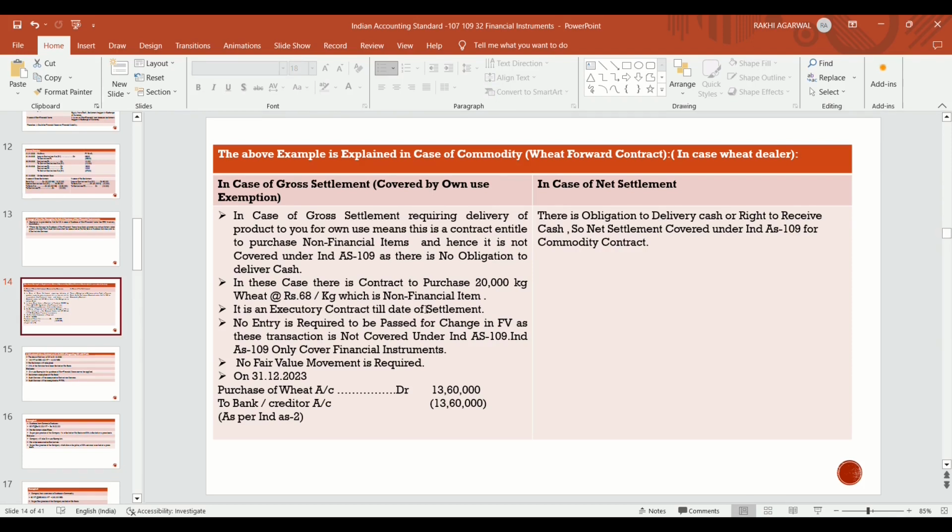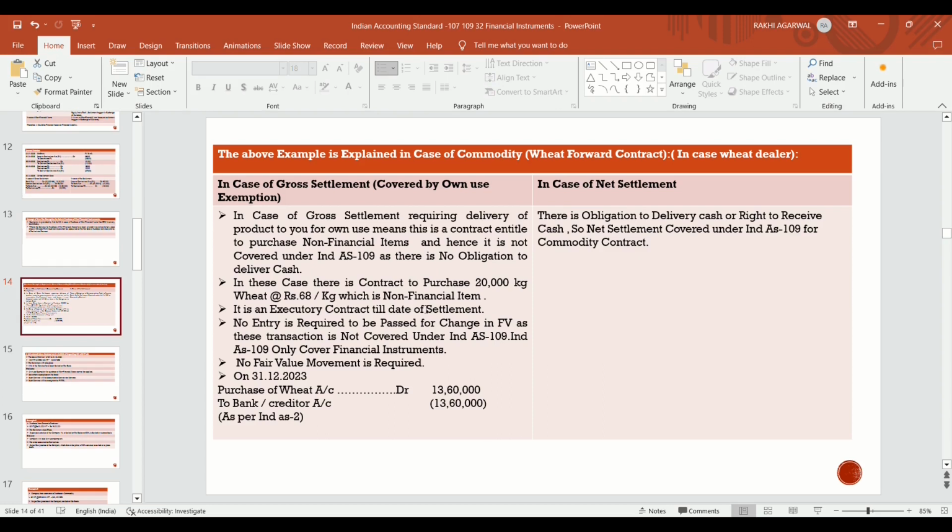They have provided an own use exemption to items covered for the purchase of non-financial items, and it is not covered under Ind AS 109 as there is no obligation to deliver cash. In this case, there is a contract to purchase 20,000 kgs of wheat at the rate of rupees 68 per kg, which is a non-financial item.